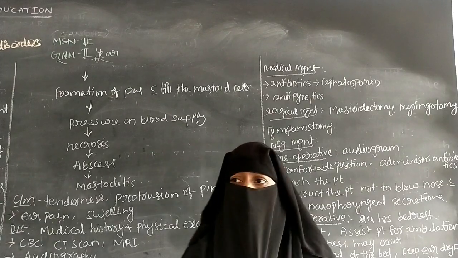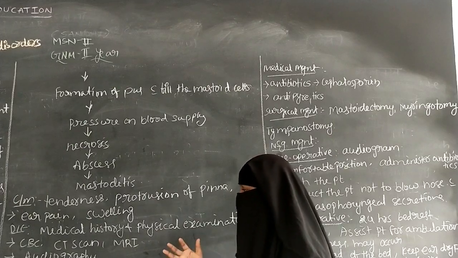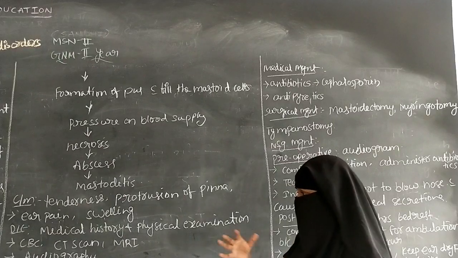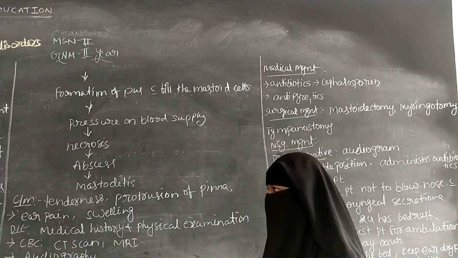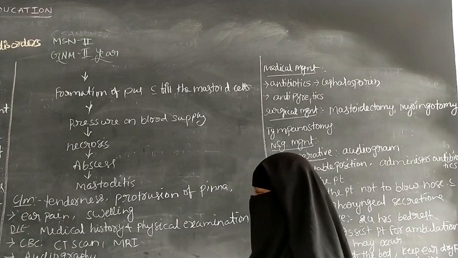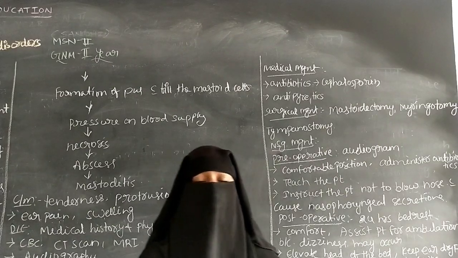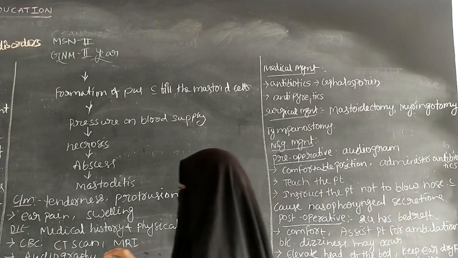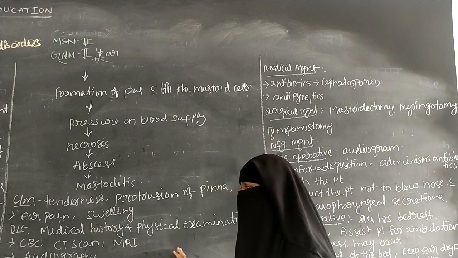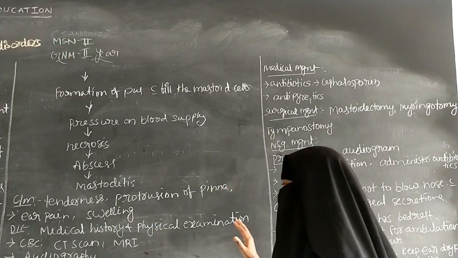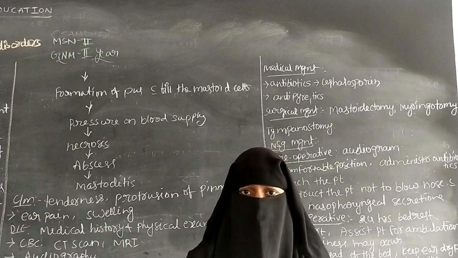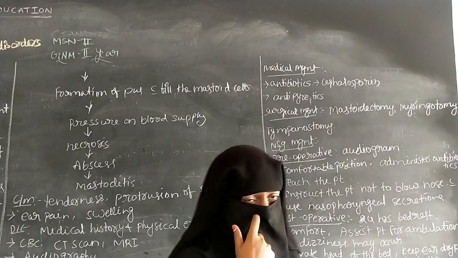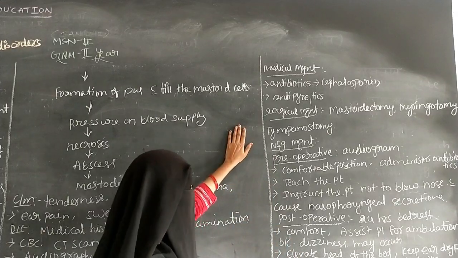So the next one is the audiography. So the audiography can be performed to know the hearing loss. So after the treatment, after the mastoiditis infection has been cured, audiography can be performed to know whether any hearing loss is present or not, we can identify by the audiography. So the diagnostic evaluation includes the medical history and the physical examination, complete blood count and CT scan and MRI scan and audiography. So the next one is the medical management.